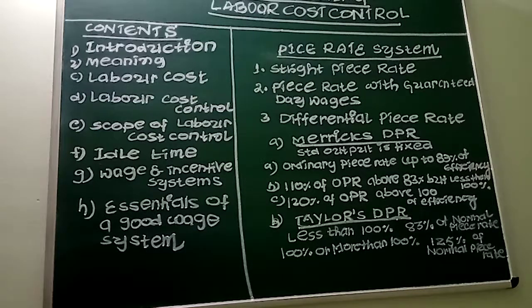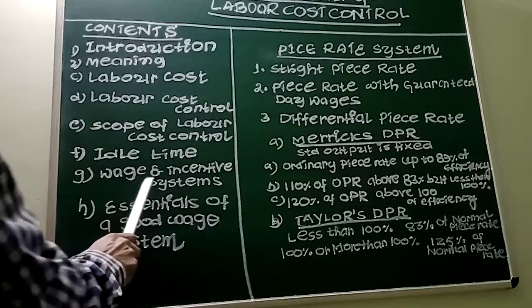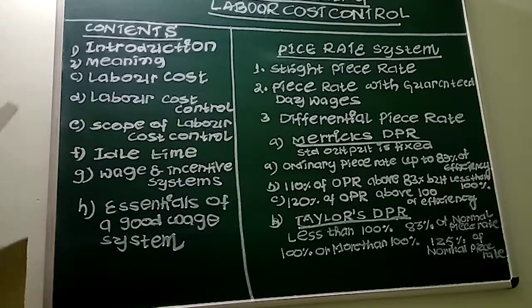Now, let us go to wage and incentive systems. Before proceeding, let us try to understand what a good wage system is. If you want to call any wage system a very good wage system, what are its essentials? A good wage system has the following features. It must be fair to both employer and employee. The employer must be assured of increased production and the employee must be assured of reasonable wages. The wage system must be based on time study and motion study.